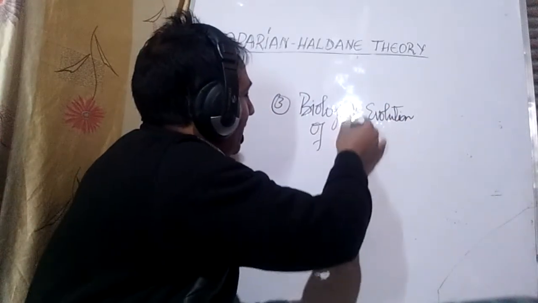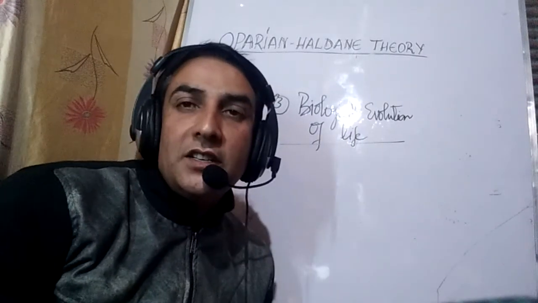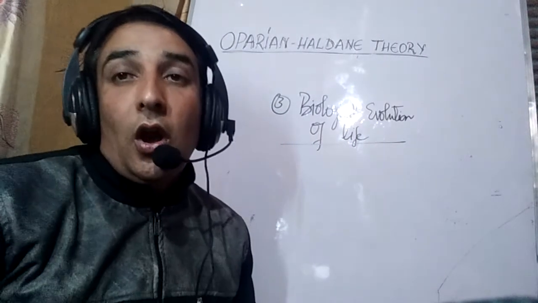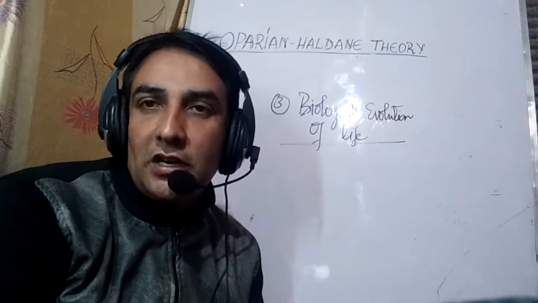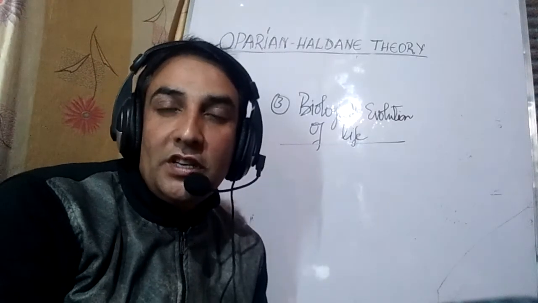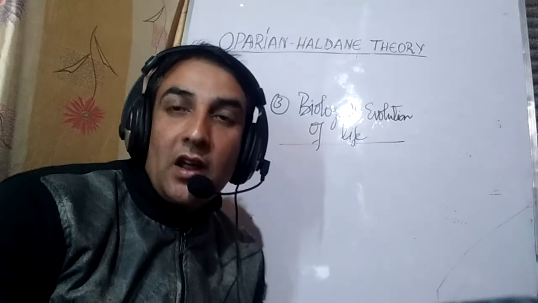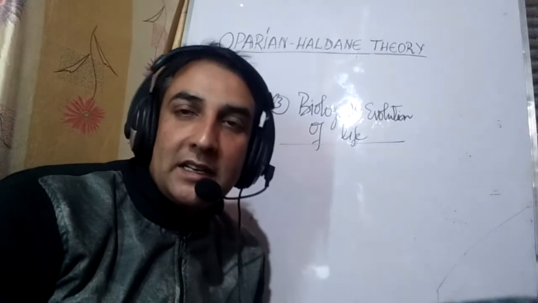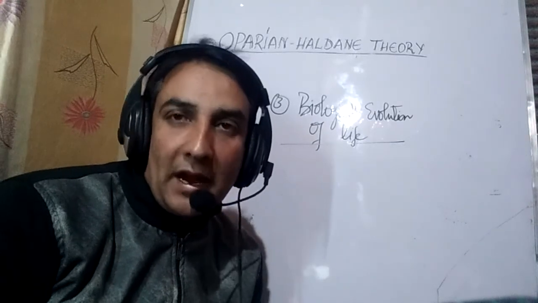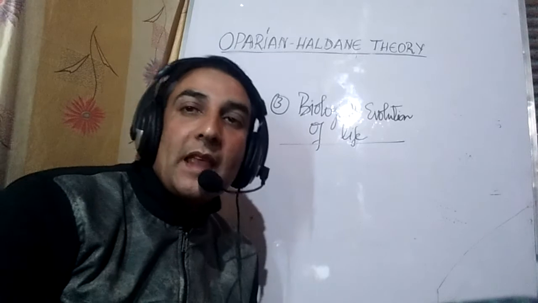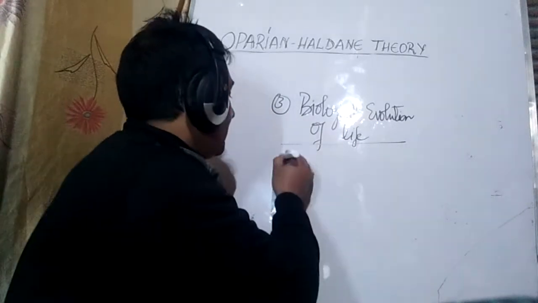This is the last point in the Oparin-Haldane theory, that is, the biological evolution of life. In the biological evolution of life, we discuss which were the first organisms which developed on this planet. We say that the first living cells which developed on this planet were similar to the present day archaebacteria, or to the present day mycoplasma or PPLO.